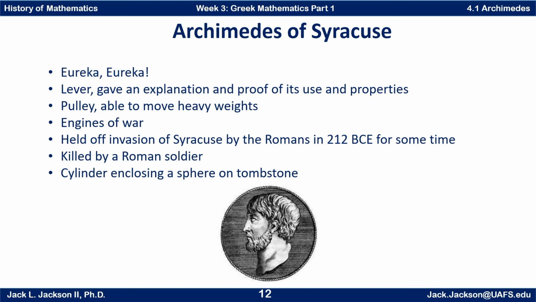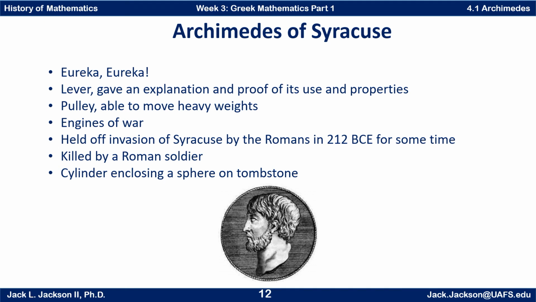There's a couple of versions of the story of his death, but here's one version. In 212 BCE, the Romans finally overcame them in spite of his engines of war, which kept them away for quite some time. The Syracuse folks were finally overpowered by the Roman navy and army. And the Roman commander actually had specific orders to take Archimedes alive.